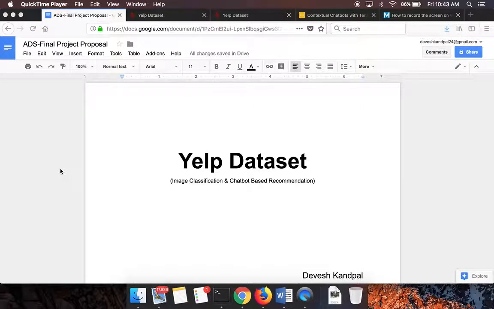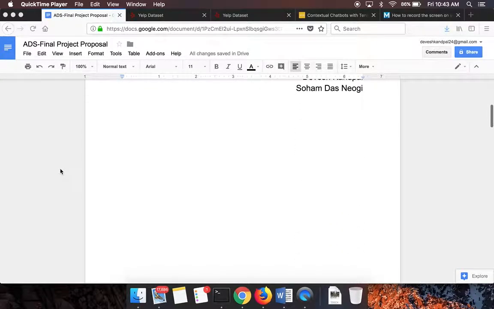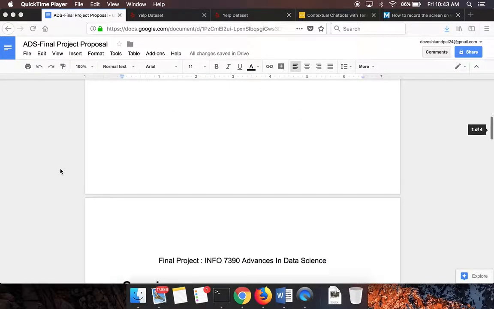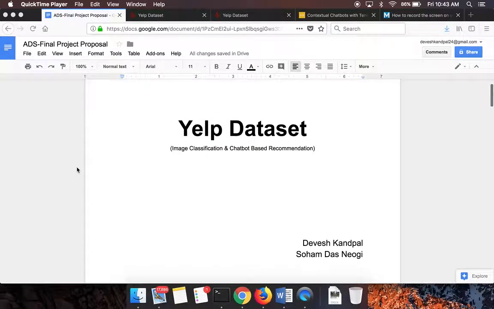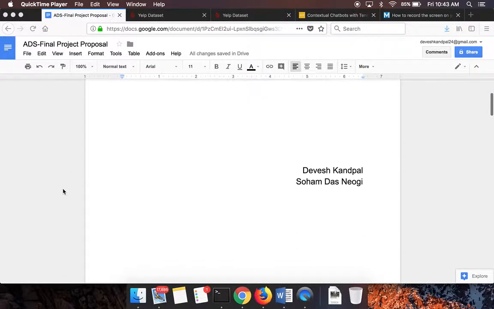Everybody. We are Team 7 and we would be presenting our Info 7390 final project proposal, which is based on the Yelp dataset. What we are essentially trying to do is come up with two use cases, one related to image classification and the other a chatbot based recommendation engine.